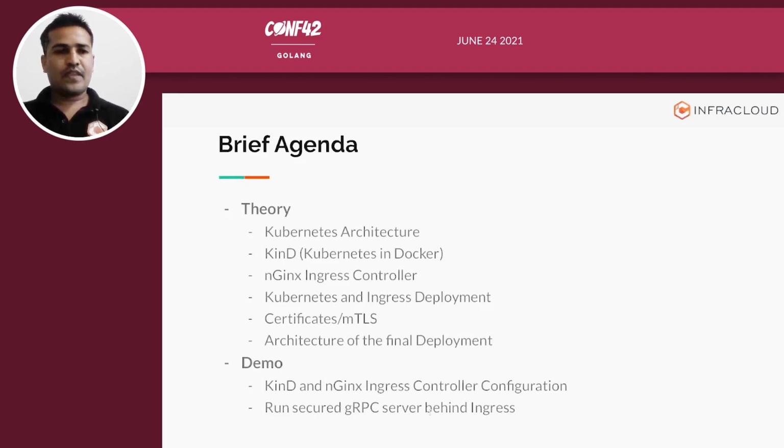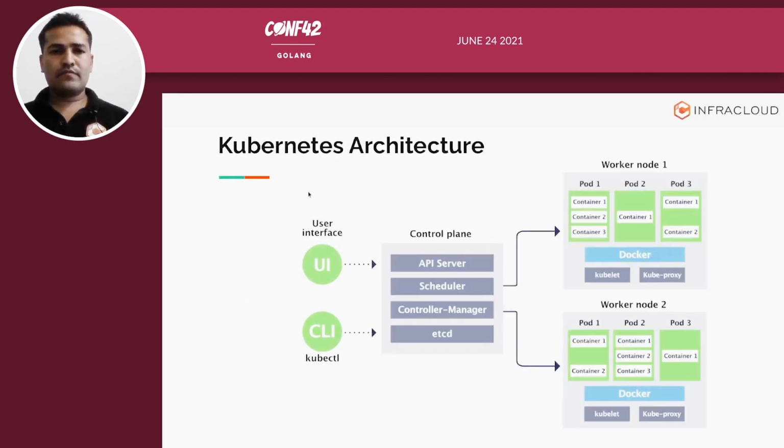This is a typical Kubernetes architecture. You have a control plane or master nodes, and then you have a set of worker nodes. On the control plane you will see the API server, scheduler, controller manager and etcd, whereas on the worker nodes you will see a container runtime like Docker or containerd, and kubelet and kubeproxy.